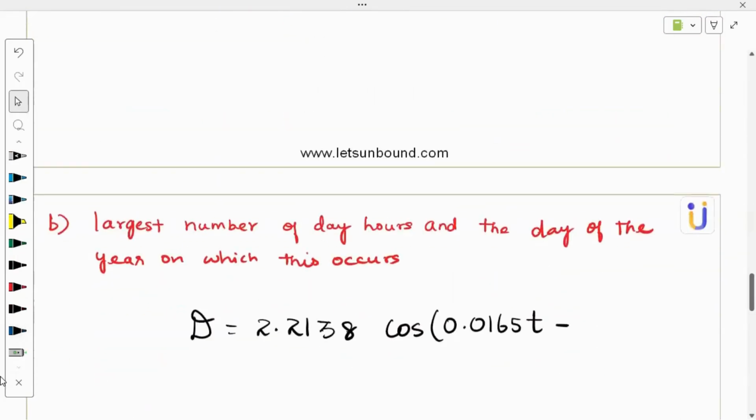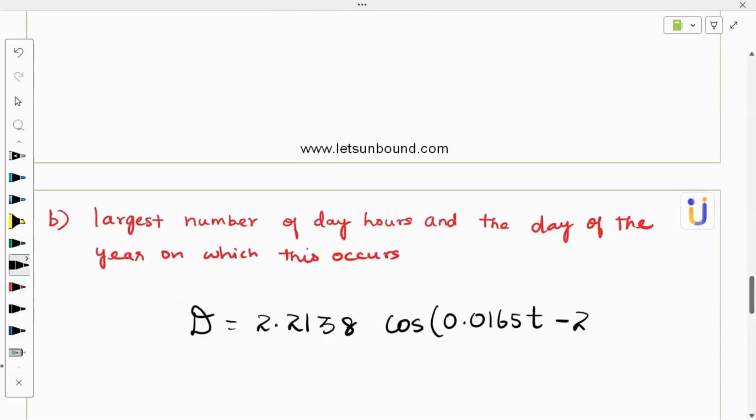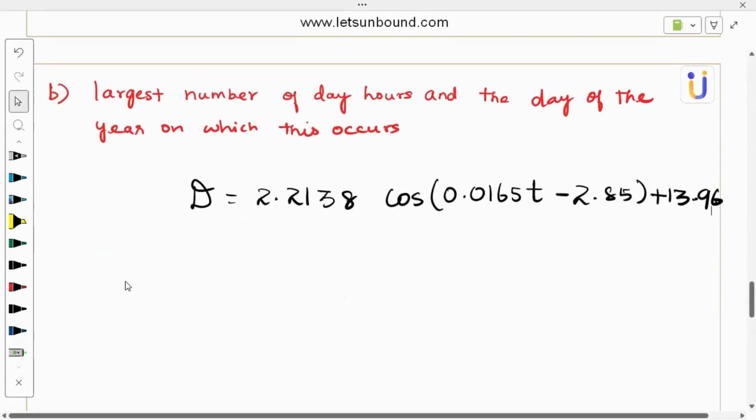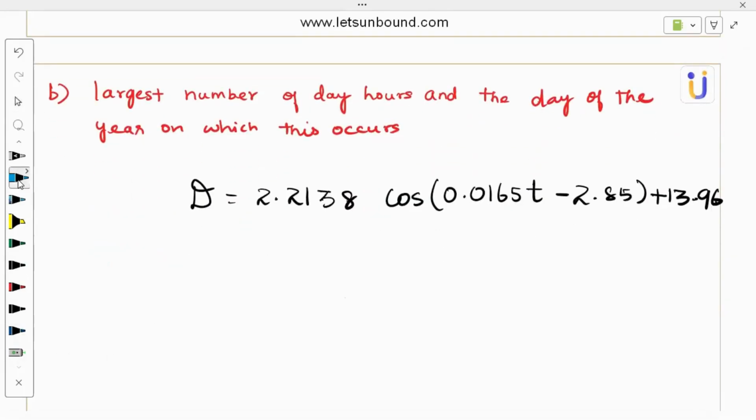We got the B like that, minus 2.85, plus 13.96. Okay, how to find the largest? They're asking for the maximum. That's it. So find the maximum of this function and the day of the year on which this occurs. Yeah, we can get both from the calculator.